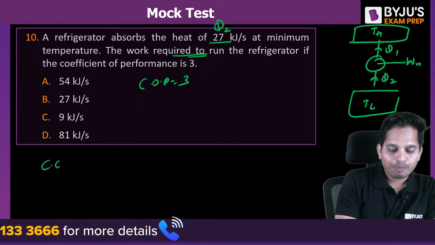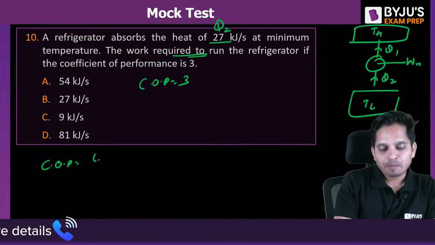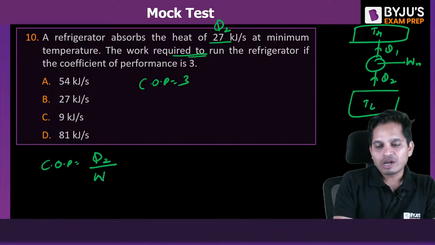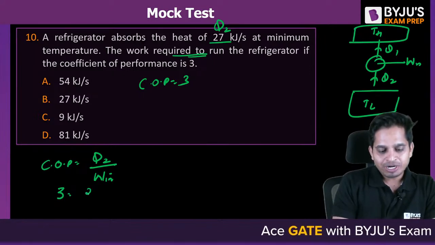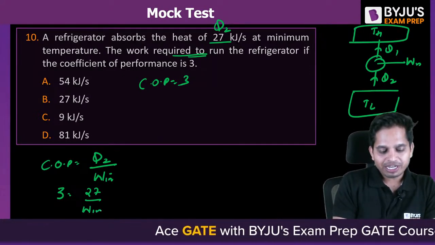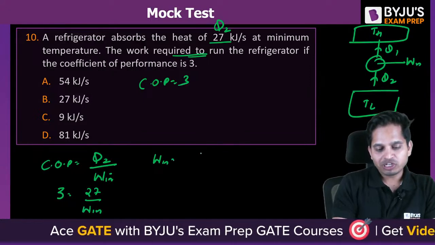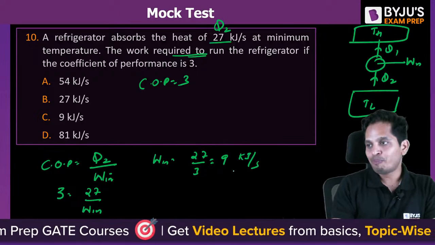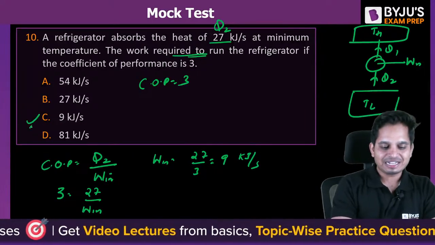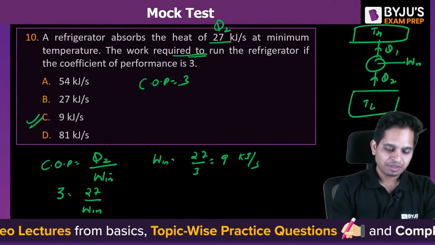COP is desired output, which is Q2, and required input, which is work. This is 3, this is 27. So work input is 27 by 3, 9 kilojoule per second. Very good. 10C is correct.